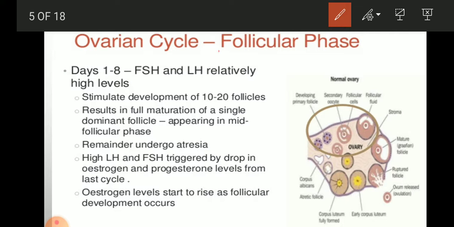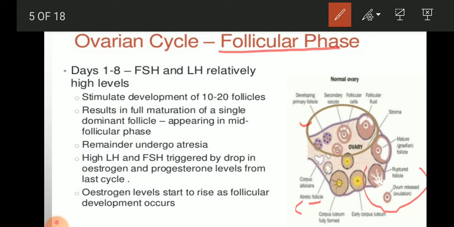In the ovarian cycle we will see the follicular phase. In the follicular phase, the follicle is going to mature, and the egg cell is developing in it. You can see here in this circle the follicular phase which is going on here. So this one is the ovulatory phase, and then the pre-ovulatory phase.